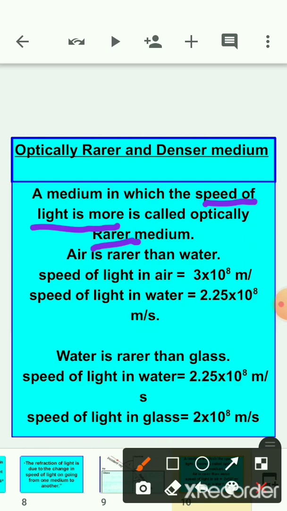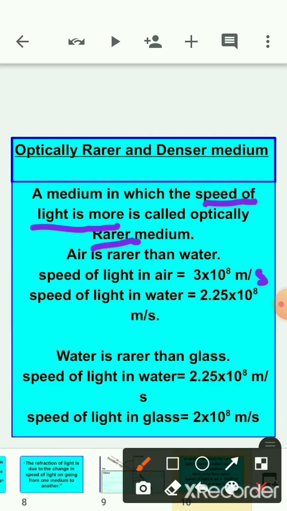The speed of light in air, we can see here, is 3 into 10 to the power 8 meter per second. And the speed of light in water is 2.25 into 10 to the power 8 meter per second. So we are comparing these two speeds, and we find that the speed of light in air is more. And because the speed of light in air is more, air is rarer than water.